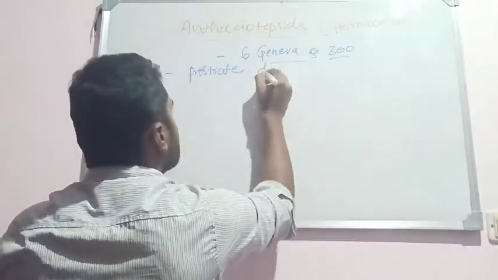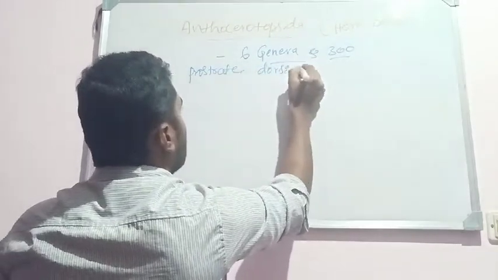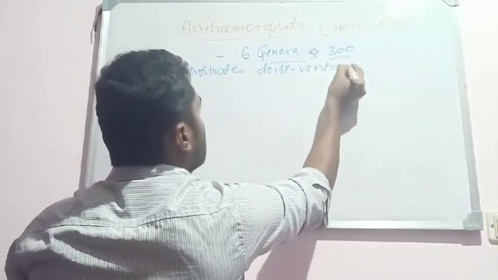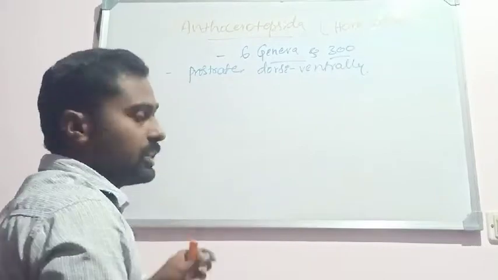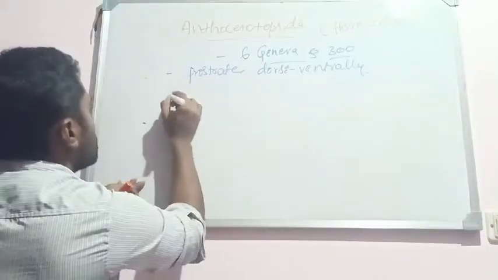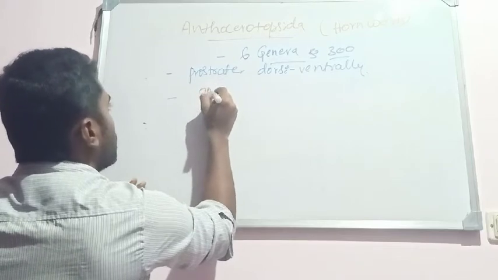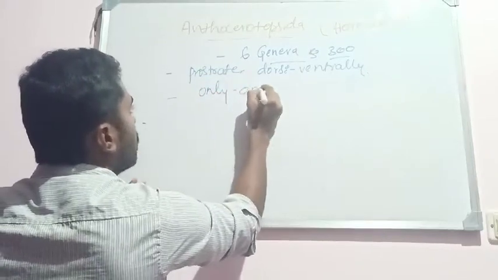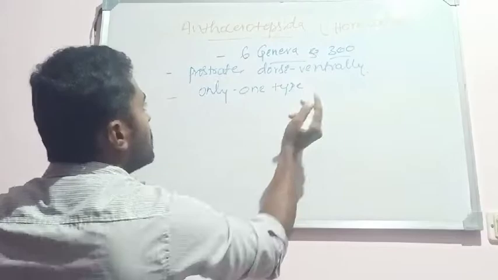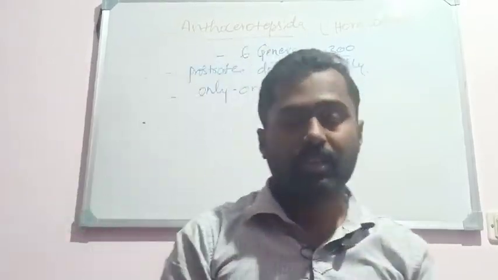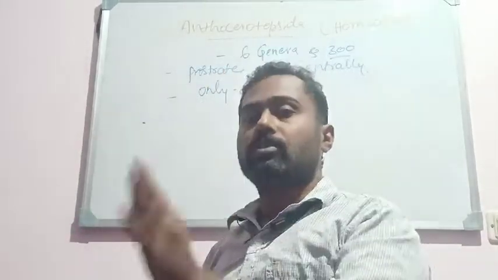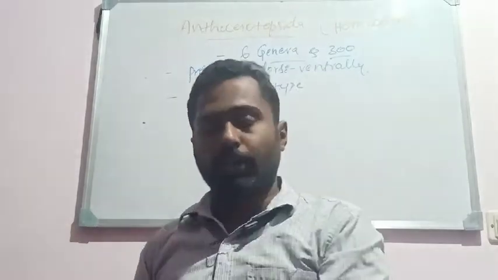Here also it is dorsiventrally differentiated. The ventral surface of the thallus bears only one type of rhizoid. Only one type. Remember these differences between the classes Hepaticopsida, Anthocerotopsida and Bryopsida.